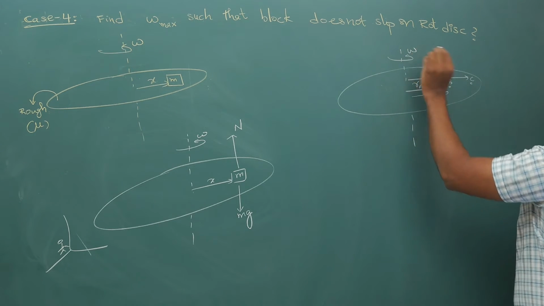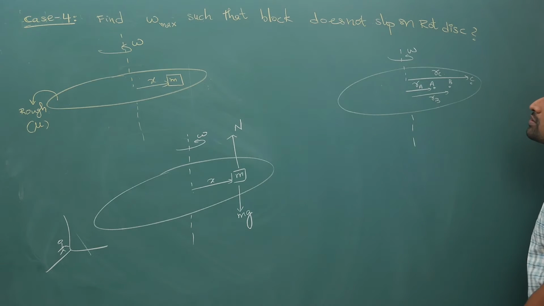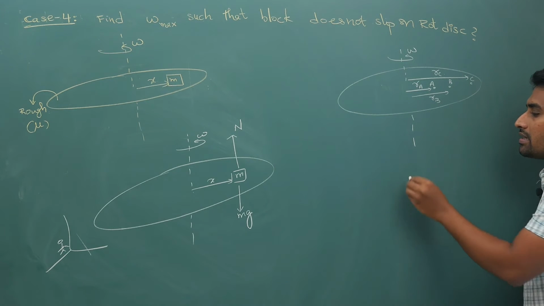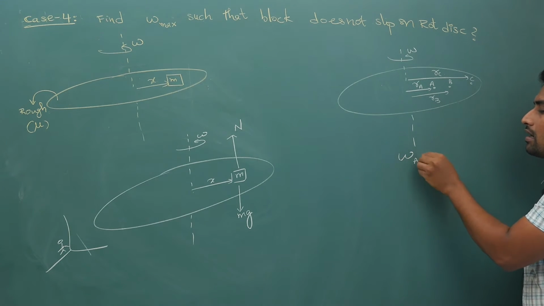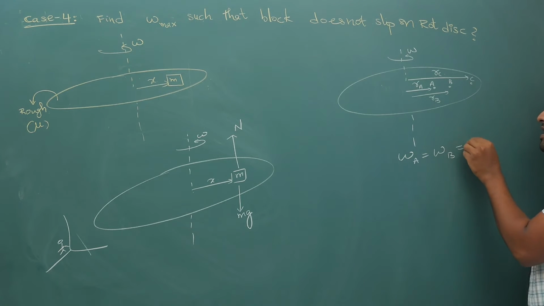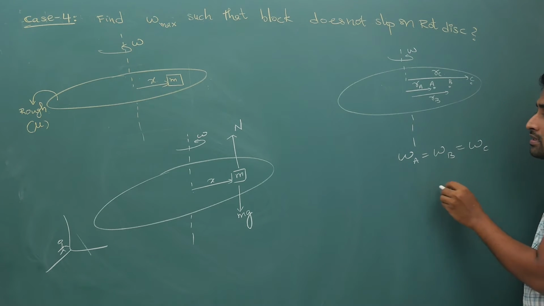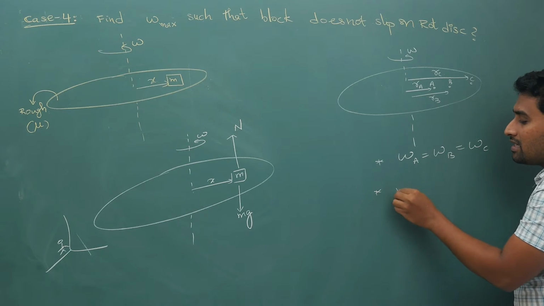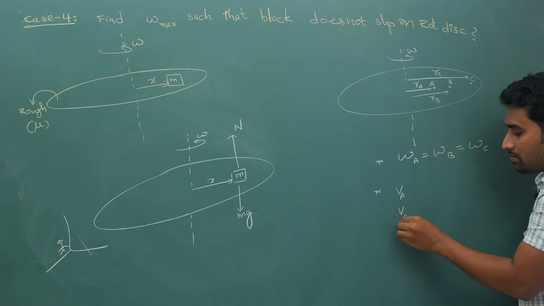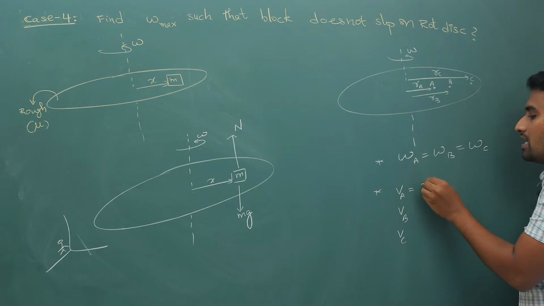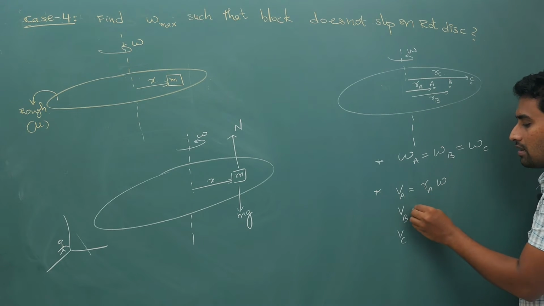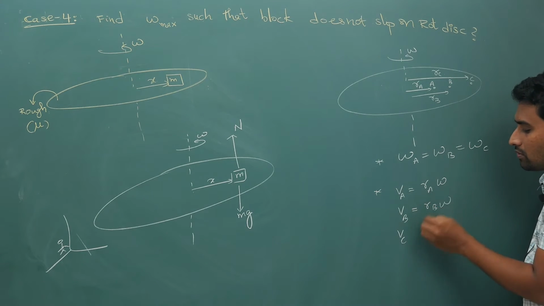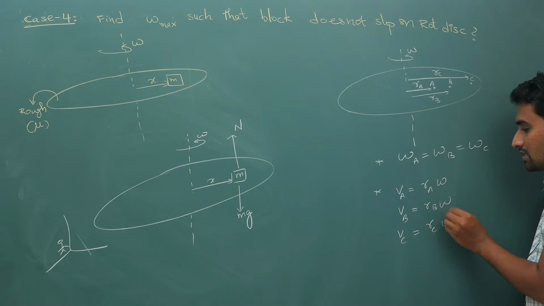Now if this disc is rotating with omega, remember that your omega of A, omega of B, omega of C will remain the same, but linear velocities VA, VB, VC will be: VA is RA into omega, VB is RB into omega, VC is equal to RC into omega.